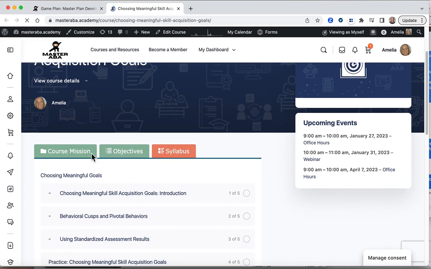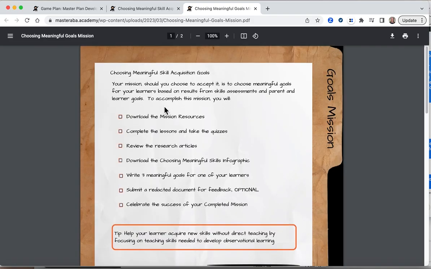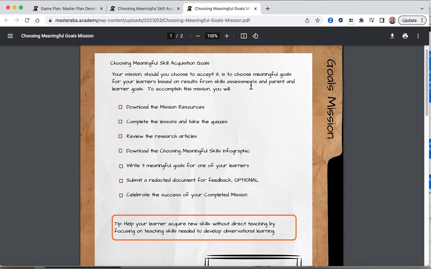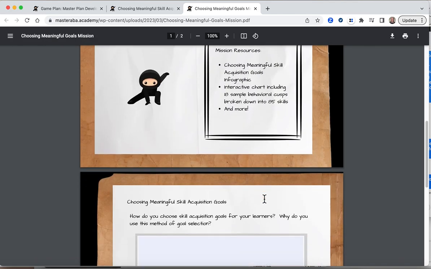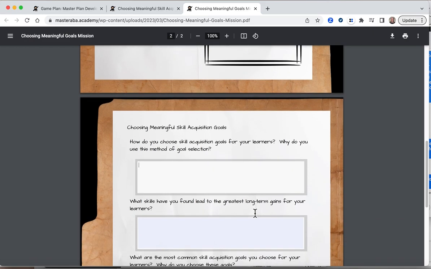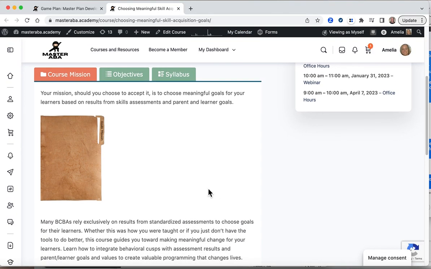So each course has a course mission, and if you click that mission, it'll open up and it'll give you some information about the course. It gives you some tasks to do, and you can check off the tasks if that's something that you're interested in doing. It tells you what the mission resources are going to be, and there's some questions to get you thinking about this topic and what your skills might already be. So you can download this document and keep it to work through some of the information that's in the course.